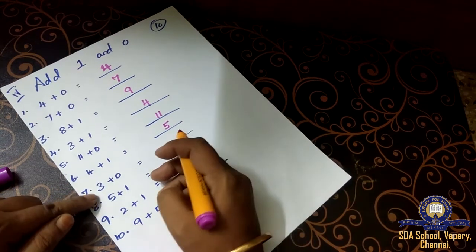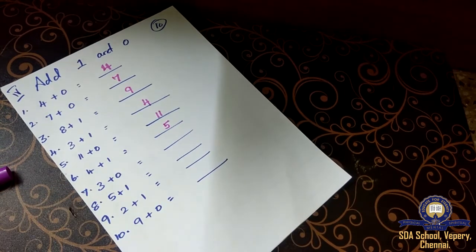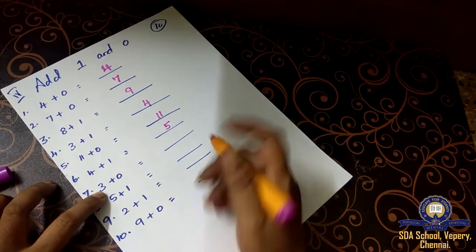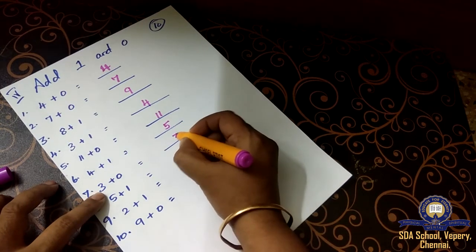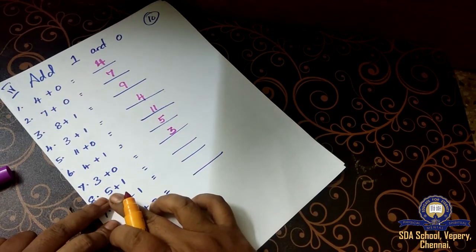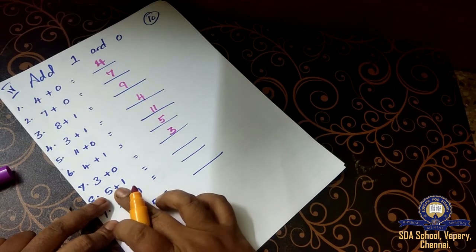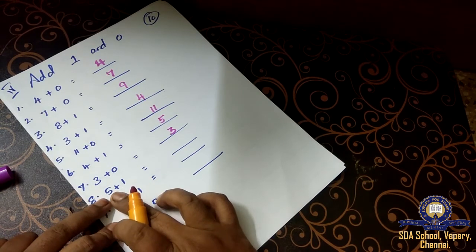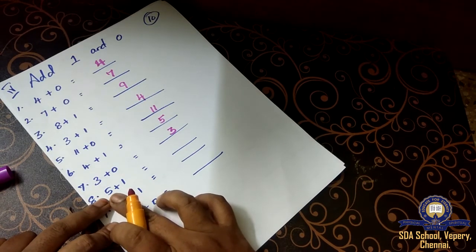Next one. Seventh question. 3 plus 0. What will happen if you add 0 to a number? You'll get the number itself. Eighth question. 5 plus 1. If you add 1 to a number, what will you get? The next number after the question number.